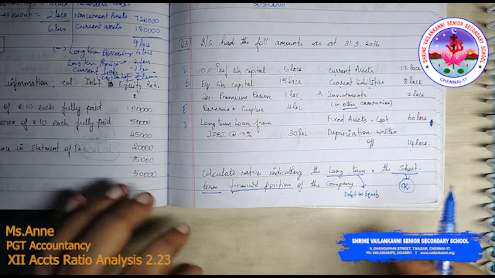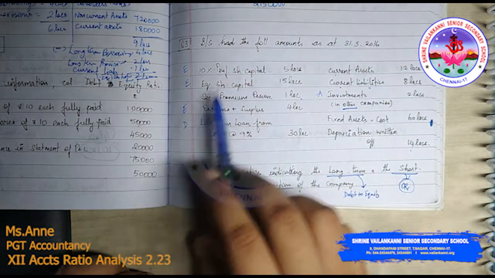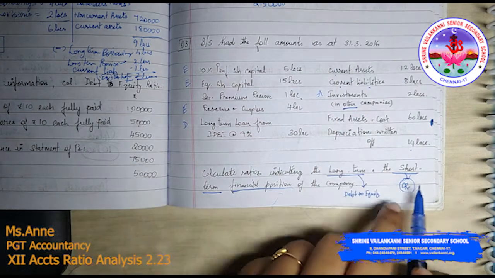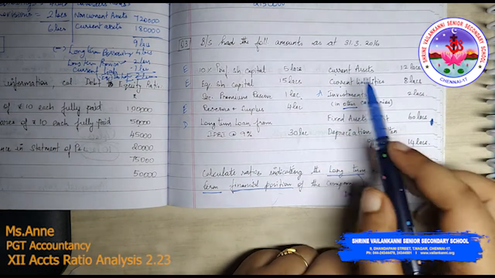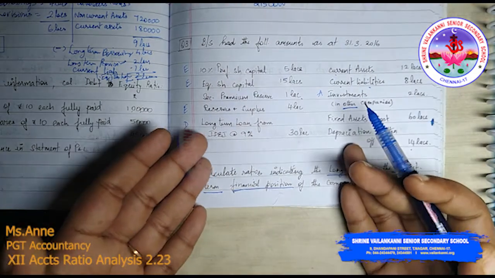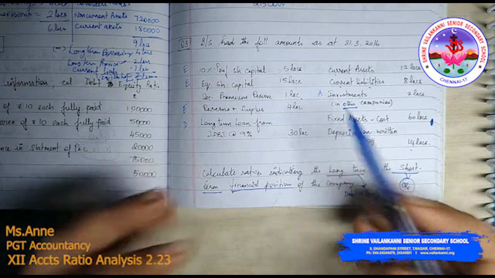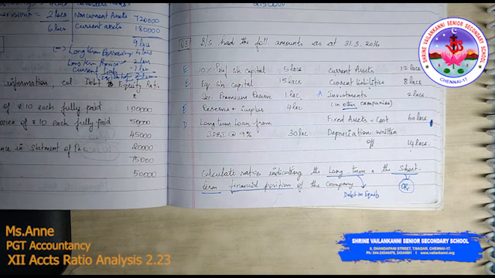So you have to be very judgmental towards your question. Okay, what are the information given, accordingly I should choose the ratio correctly. If I choose quick ratio, what happens is that current asset minus stock, where is stock? There is no stock. Where is prepaid expenses? There is no prepaid expenses. There is no point in doing quick ratio, so I am just taking current ratio. Fine, so we will just solve this problem.